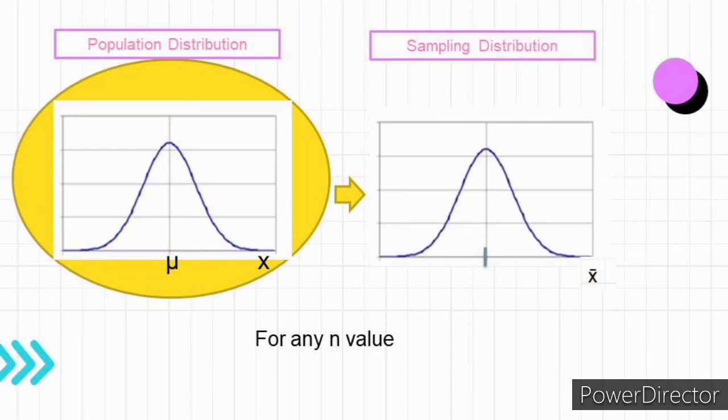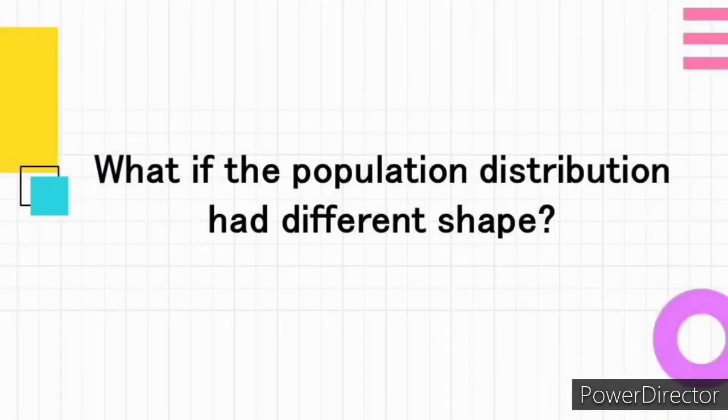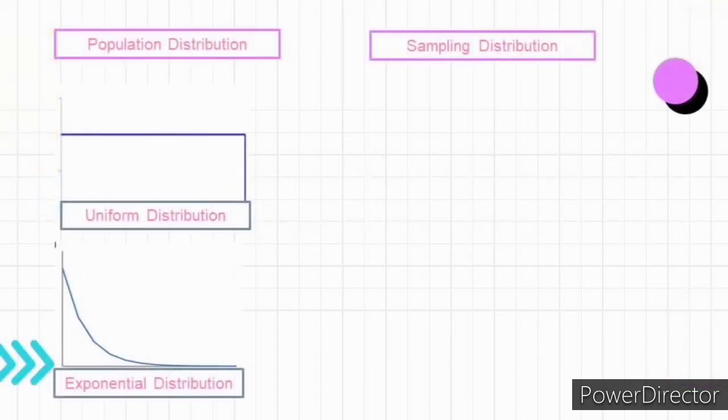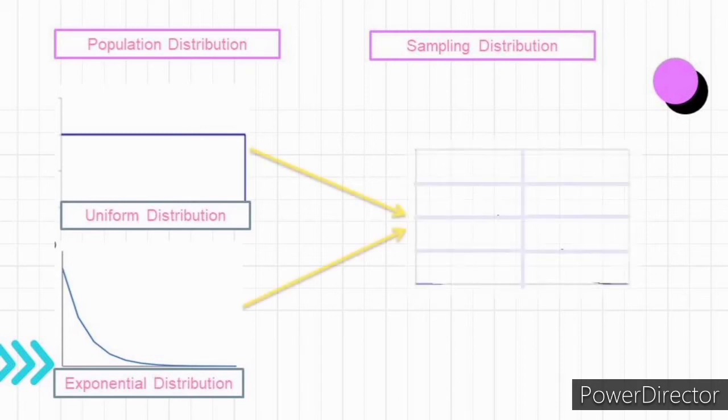The reason it holds for any n value is that the population distribution already has the shape of a normal distribution. But now, what if the population distribution has a different shape? For example, a uniform distribution, an exponential distribution, or just an unusual distribution. If we collect samples from the population, calculate the mean of those samples, and plot them on a graph, we're going to have the sampling distribution of the sample means.